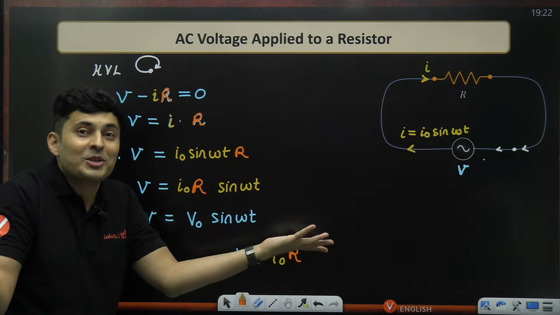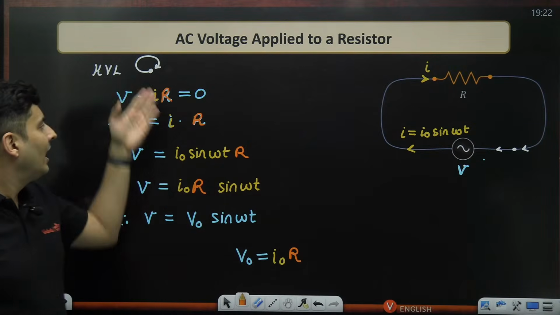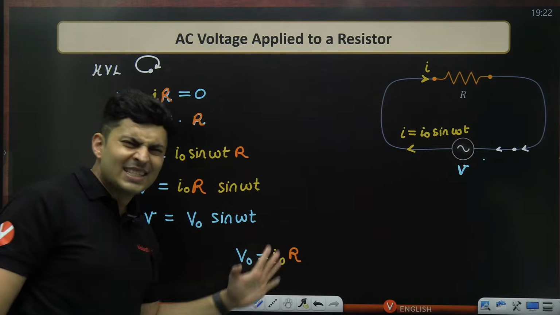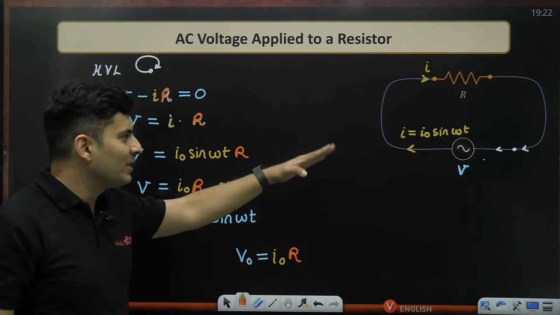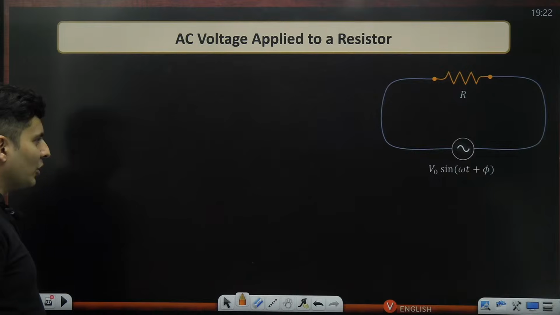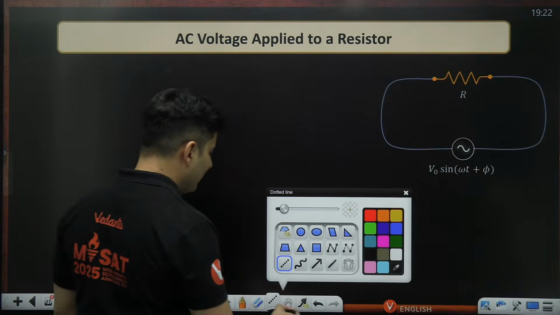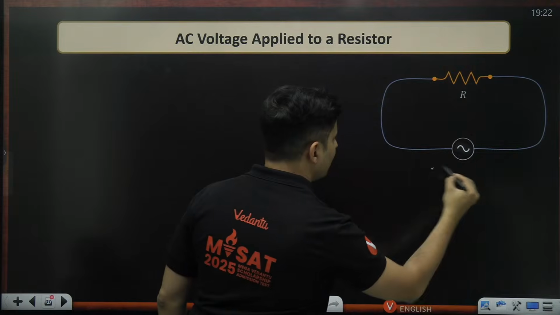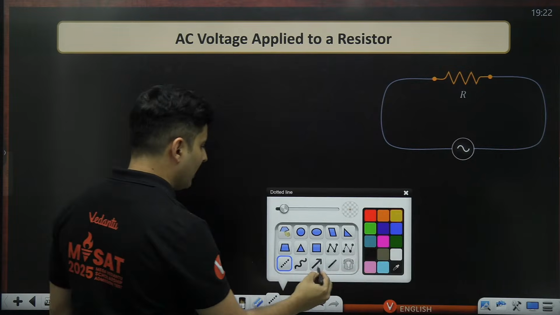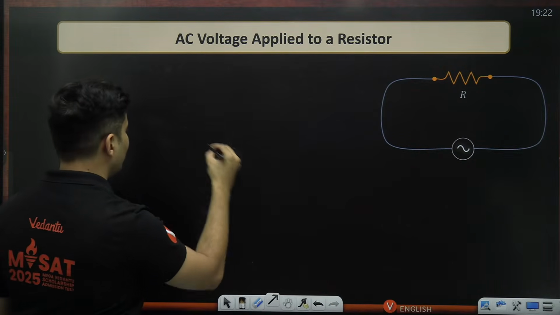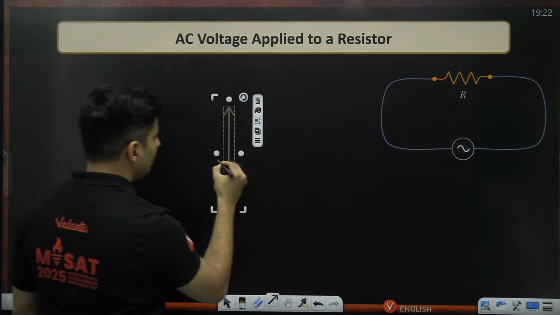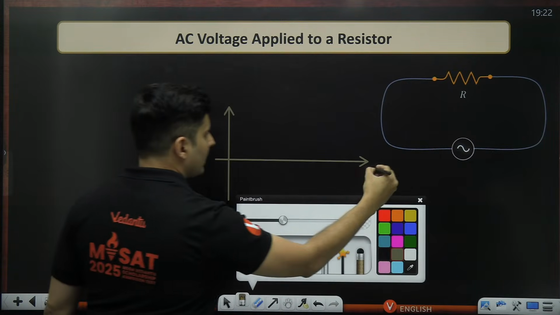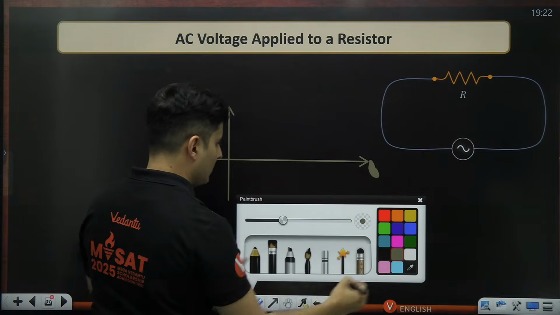That means there is no phase difference. And this is the proof for it. This is the simple proof for it. Is that clear? There is no phase difference because both of them are sines. So if somebody decides to draw a graph for both of them, this is your time,